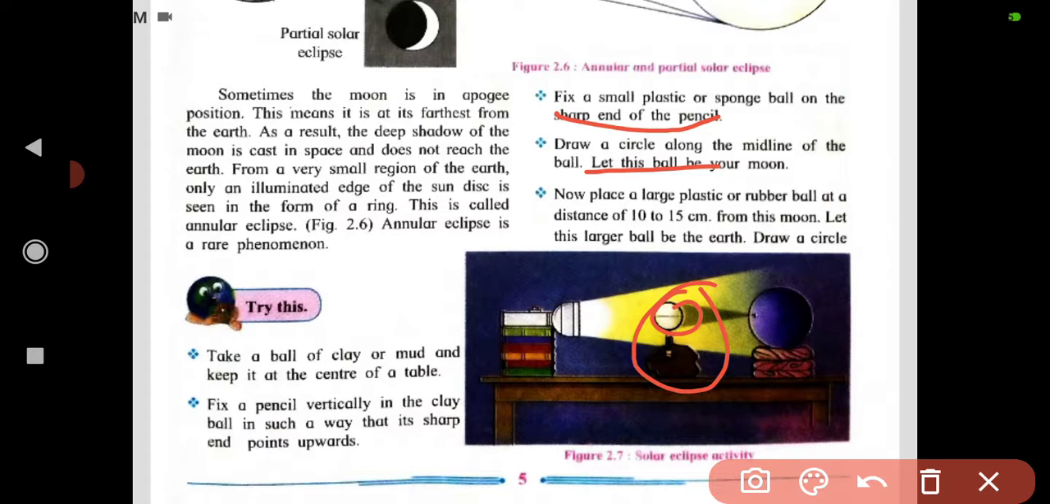Now place a large plastic or rubber ball at a distance of 10 to 15 centimeters from this moon. Let this larger ball be the earth. Now draw a circle.